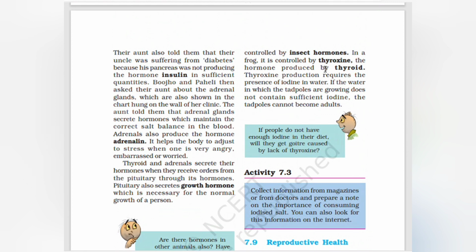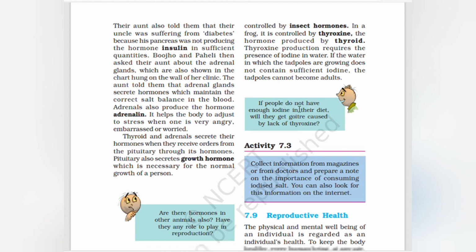In a frog, it is controlled by thyroxine, the hormone produced by the thyroid. Thyroxine production requires the presence of iodine in water. If the water in which the tadpoles are growing does not contain sufficient iodine, the tadpoles cannot become adults.